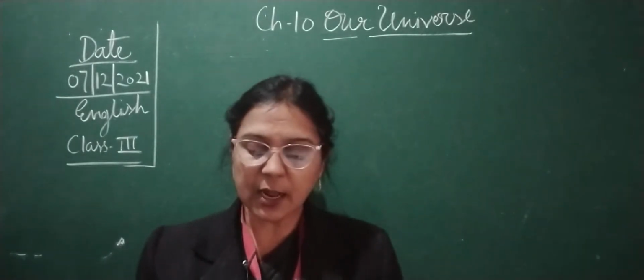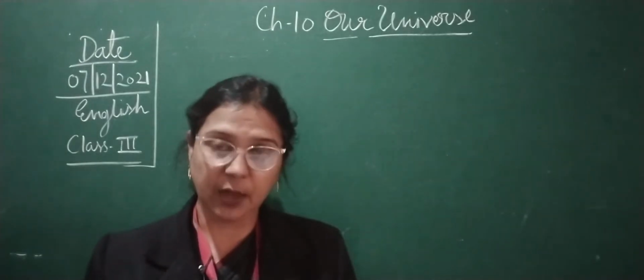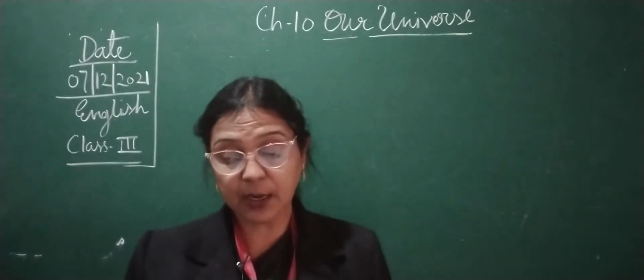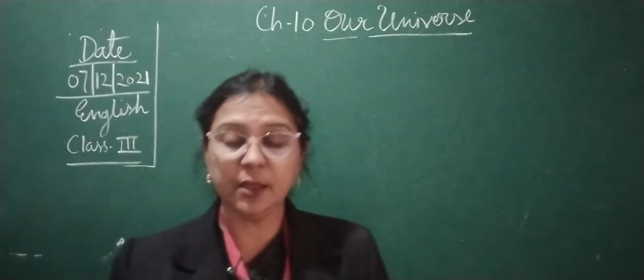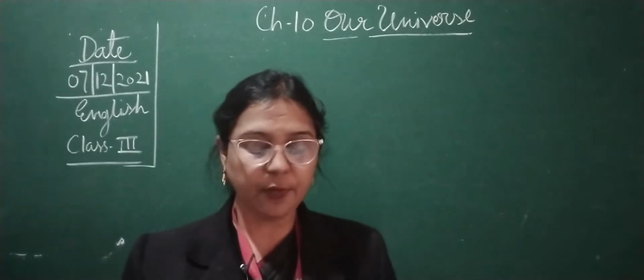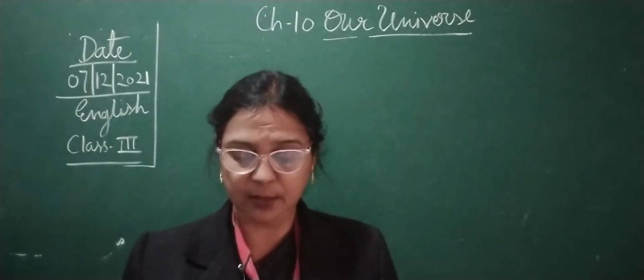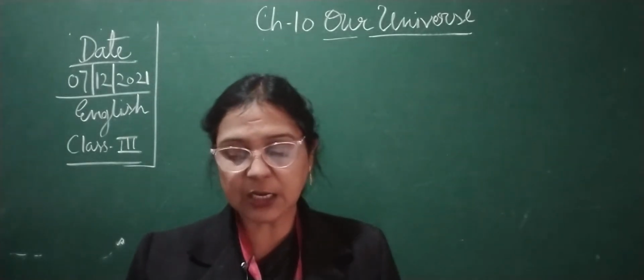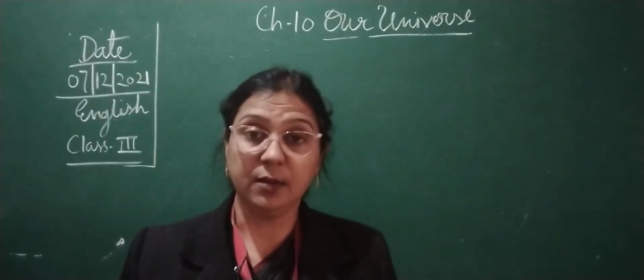Okay, tonight I shall tell you about a small part of the Milky Way. The Sun's family, it is called the solar system. Planets and their moons, asteroids, meteoroids and comets all form a part of the solar system. I shall explain each one of them so that you understand the Sun's family better.